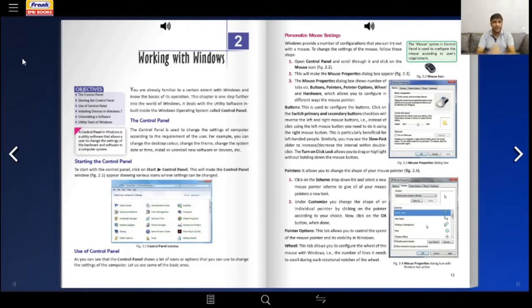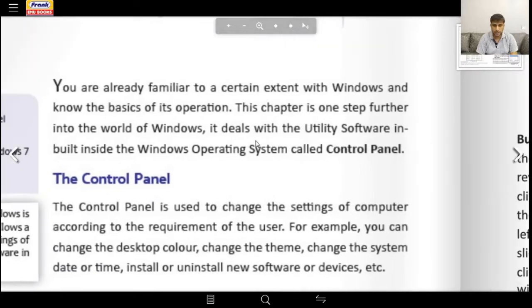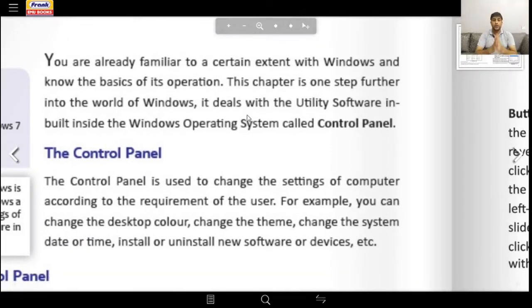Okay, so let us begin with our chapter number 2, that is working with Windows. Okay, let us go into our chapter. You were already familiar to a certain extent with Windows and know the basics of its operation. Most of you have used computers in your computer lab, and you may have computers at your home, and in all likelihood most of you are using a Windows machine, so you know how it generally works.